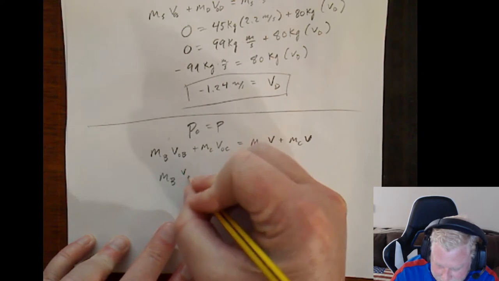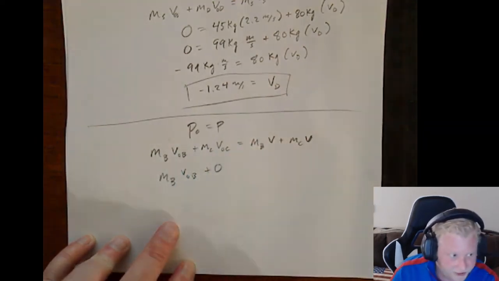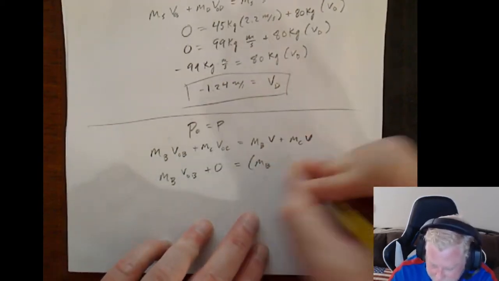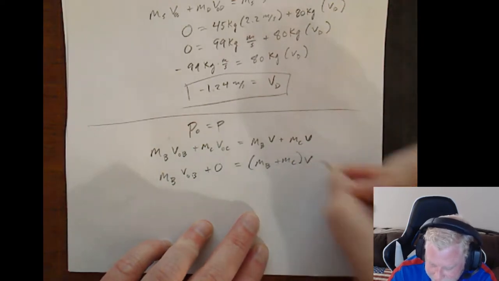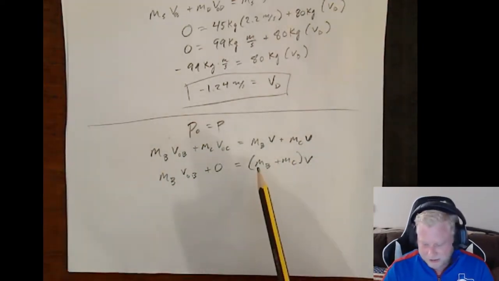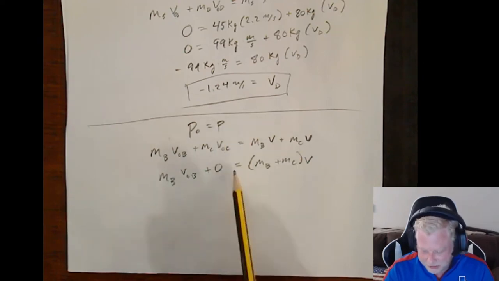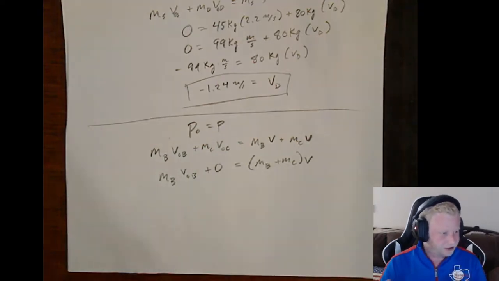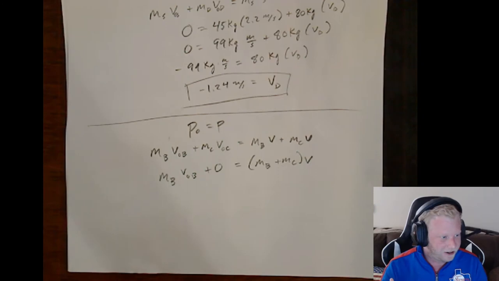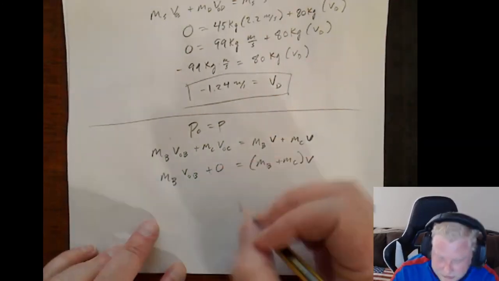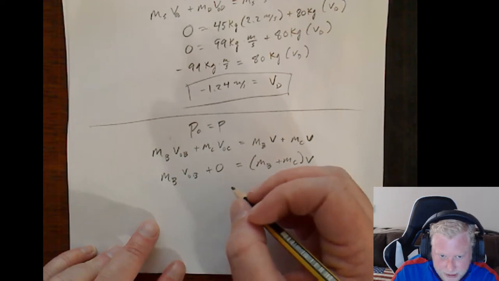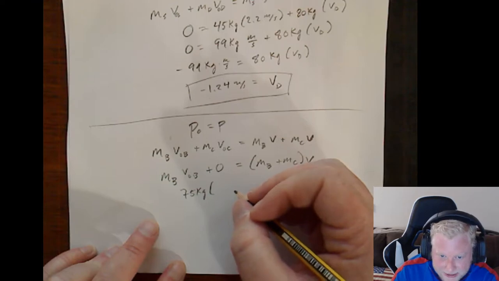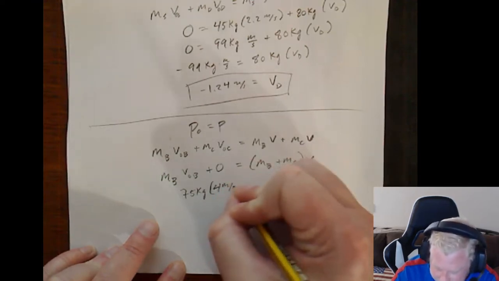So mass Bob, V naught Bob. The cart has initial velocity of 0, is equal to the mass of Bob plus the mass of the cart times the final velocity. So you can always skip this step right here and go straight to here because we know that Bob and the cart are being treated as one object, right? Bob is riding the cart, they have the same velocity. So let's go ahead and fill in what we know. Bob's got a mass of 75 kilograms. And we know he has a velocity of 4 meters per second when he jumps on.